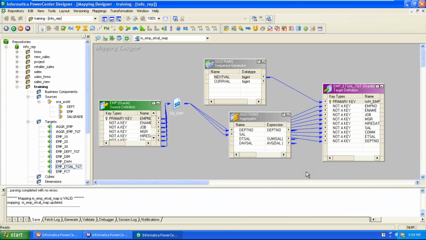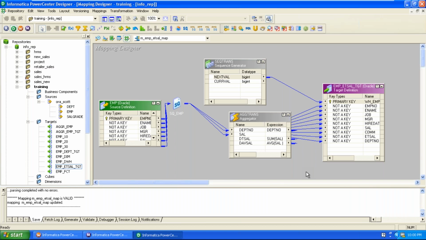If you have similar kinds of requirements, then we can go for reusability. Otherwise, we don't need to. If you don't have similar needs, then don't create the transformations in the transformation developer. That is not necessary. We can create them in the mapping designer itself.